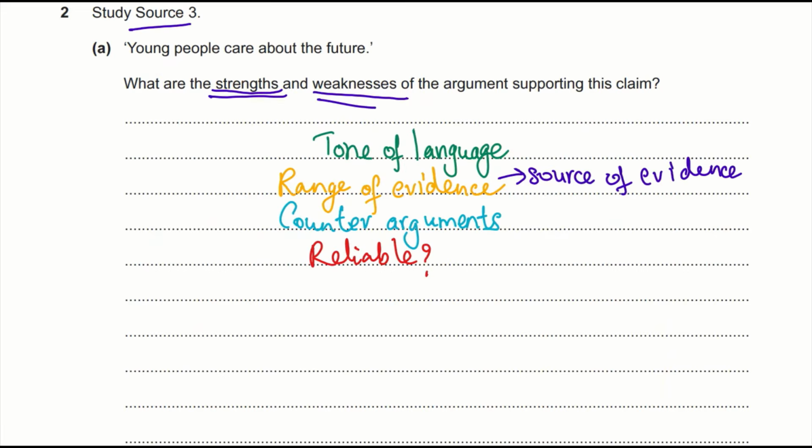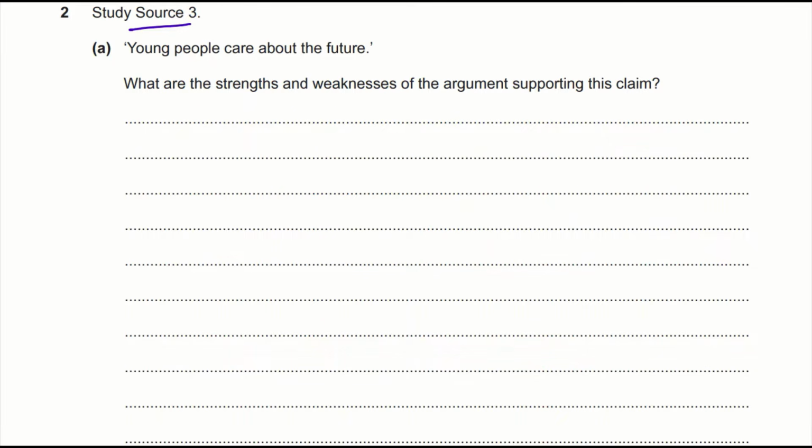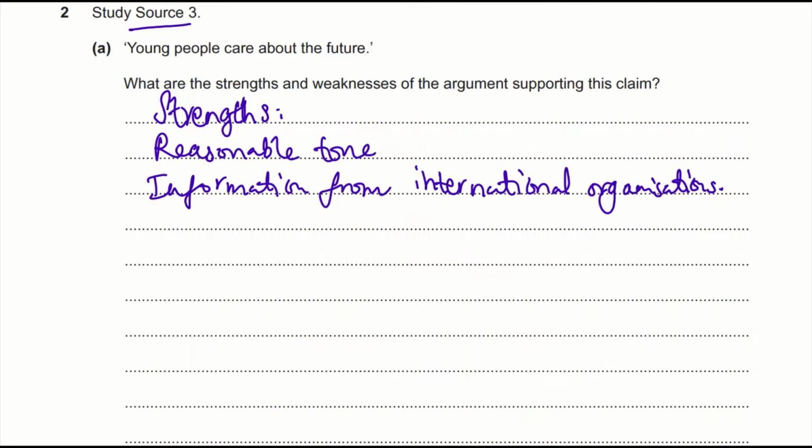And the reliability is whether the evidence is out of date, or the whole article is out of date, or whether it's by a person who's in that field. Is it biased? Is he a friend of a young person? Does he support an organization for young people? That's sort of reliability. Okay, when you're listing all of this out, you can't just list out strengths, reasonable tone. You can't list out like this. You have to form it in a paragraph. This is a wrong kind of format.